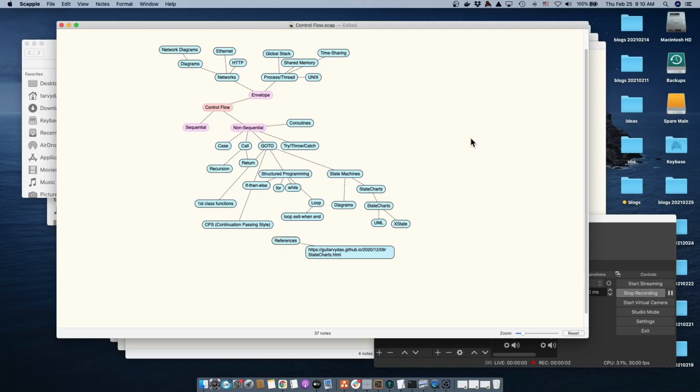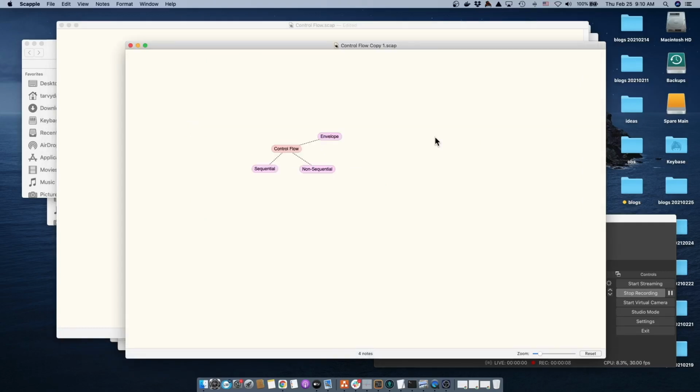I'm going to talk about control flow. This is a map of where we're going. I'm going to simplify it. I break control flow up into three main categories: sequential, non-sequential, and an envelope, or what we call multitasking these days.